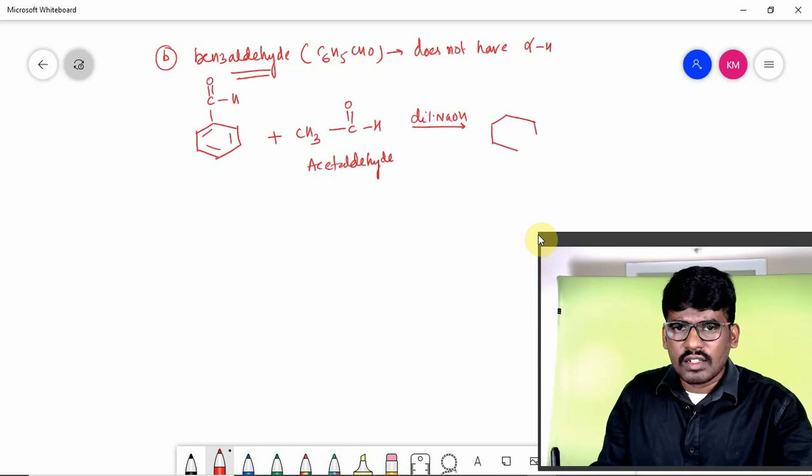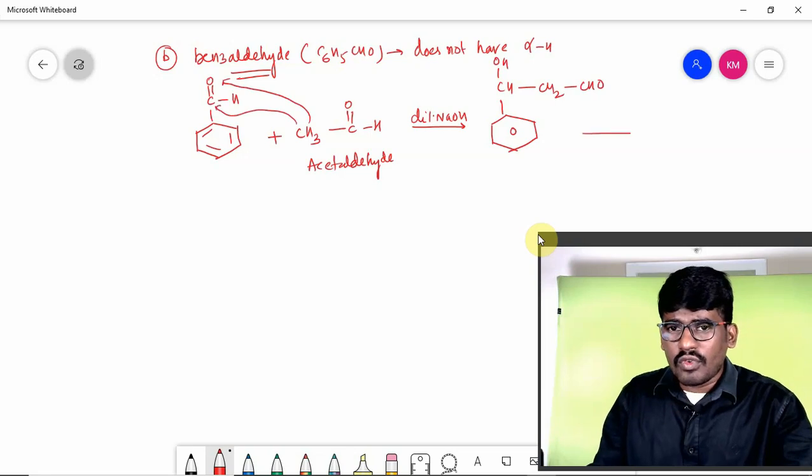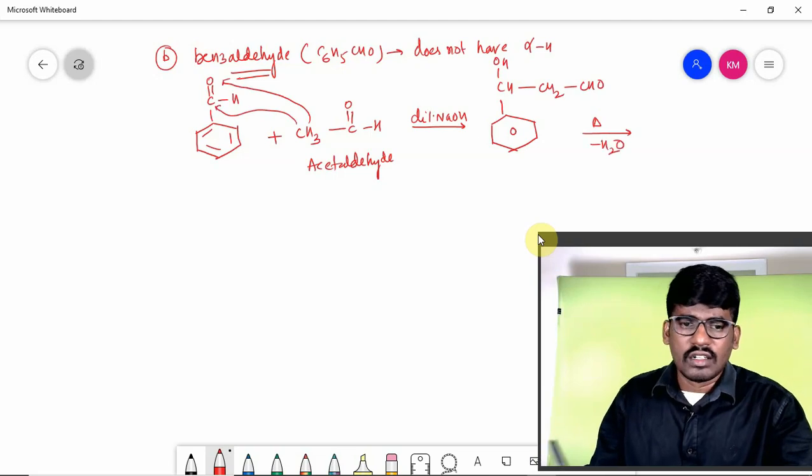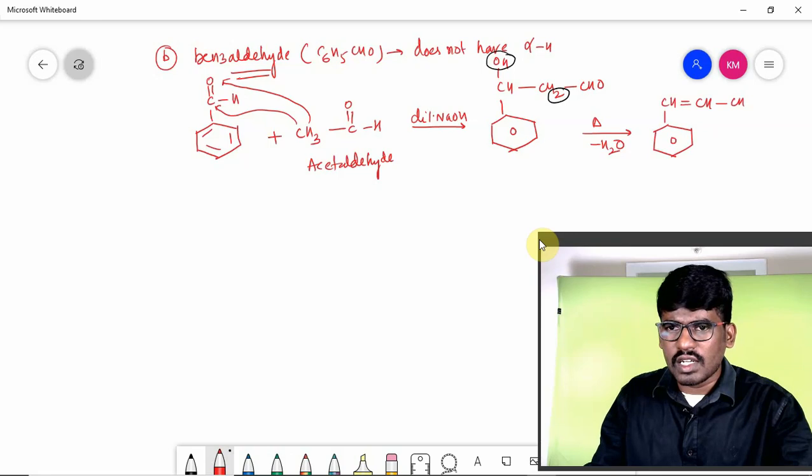Condensation takes place. You will get C6H5 CHOH CH2 CHO. This O takes hydrogen from the alpha carbon, and this carbon attaches over here, right? And of course, if it is heated, it can remove a water molecule easily. What is the driving factor? Think of it. From here OH, from here H can be removed. If you remove it, what are we going to get? C6H5 CH, with a double bond CH CHO.